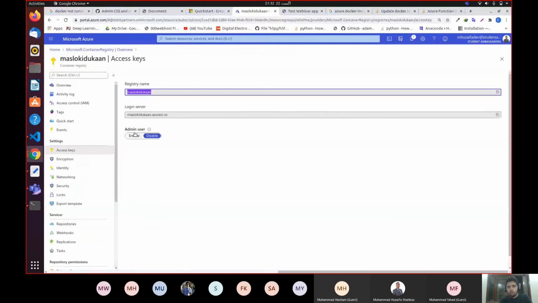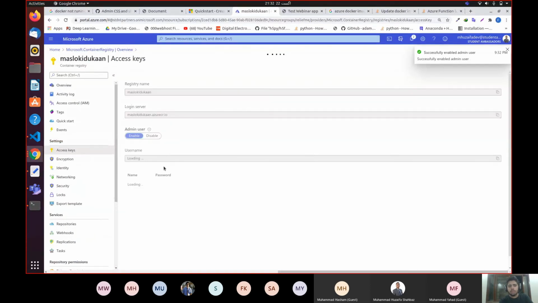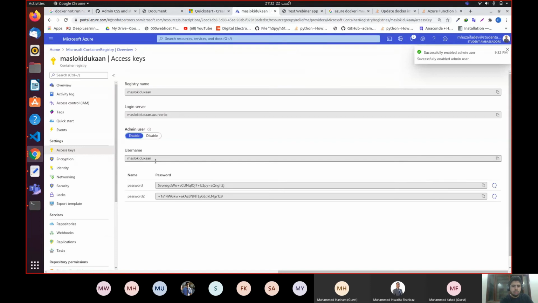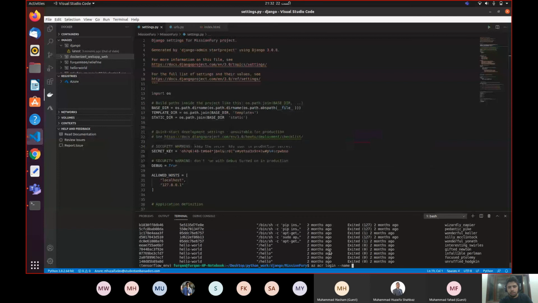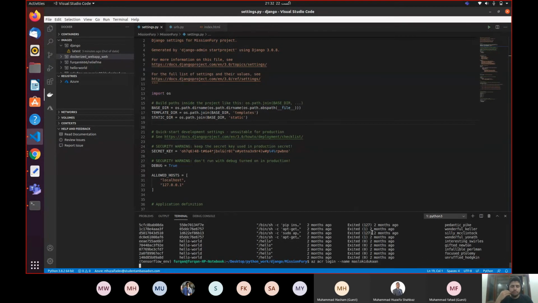Okay, so now, as I told you, we need to enable admin user. So also enable admin user from here. You will see again the registry name and username are both the same, so you can pick either of these two. Go back, and over here you will just type az acr login. That's a way of interacting with Azure CLI. When you run it, you will get it.